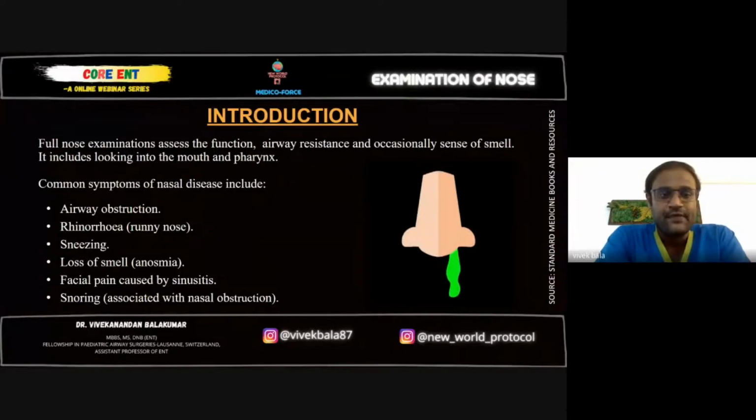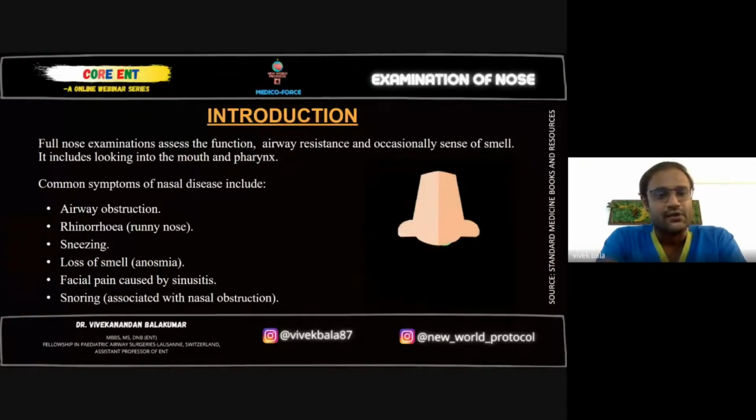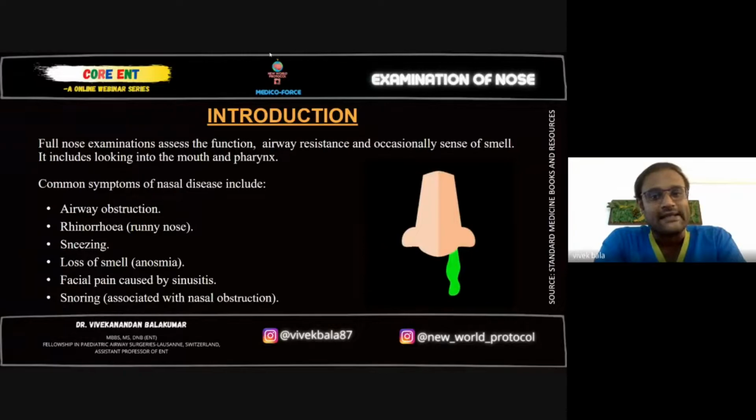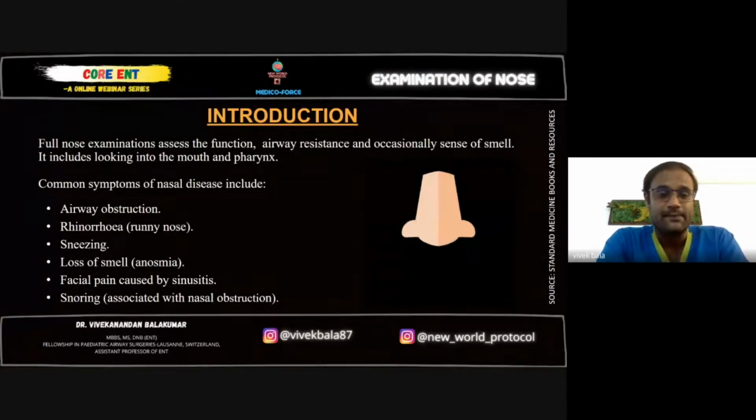So the common nasal symptoms that a patient presents to us with are nasal block or airway obstruction, which could be unilateral or bilateral, rhinorrhea or running nose, and sneezing, which could be continuous or, most commonly, seen in the morning in case of allergic rhinitis. Differences in smell could be hyposmia, anosmia, parosmia or cacosmia.